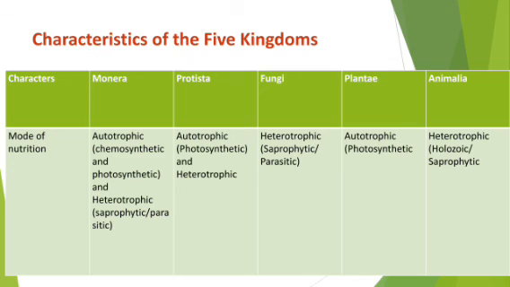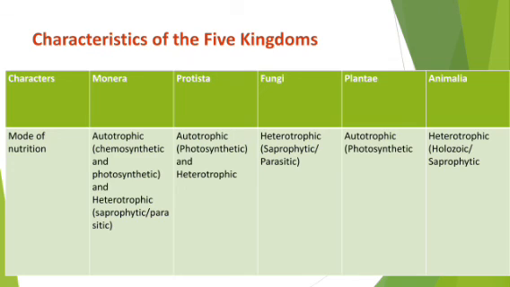Now my dear student, the next kingdom is Plantae. In kingdom Plantae, we know that plants can prepare their own food, because of which they are photosynthetic in nature. As a whole we may say autotrophic. Then the next is kingdom Animalia. Animals cannot prepare their own food, because of which they are heterotrophic. Now holozoic and saprophytic. Saprophytic means growing in decaying wood or some decaying thing.